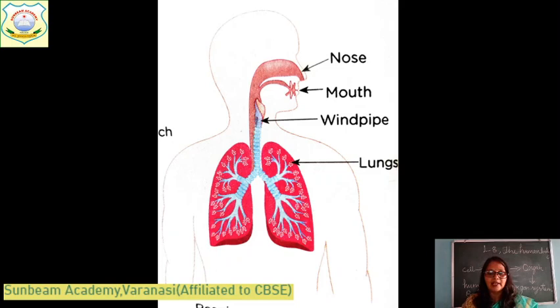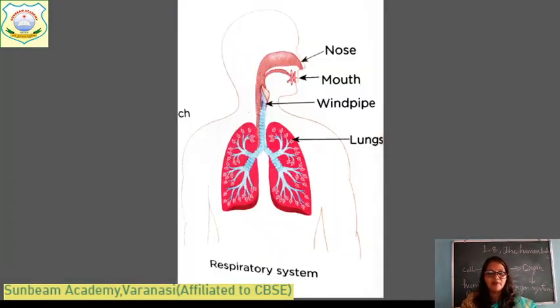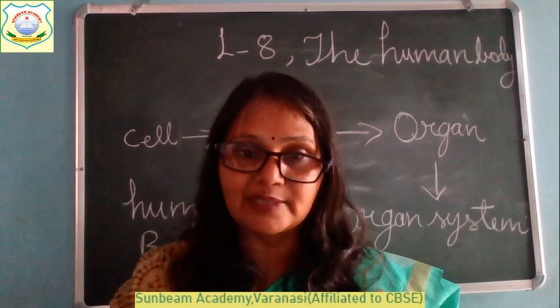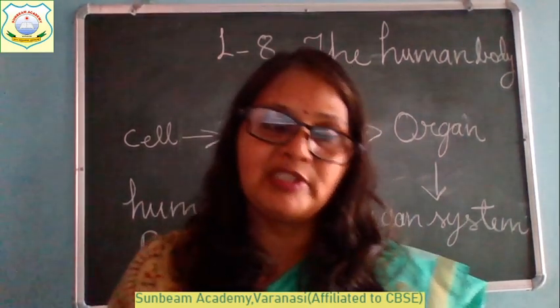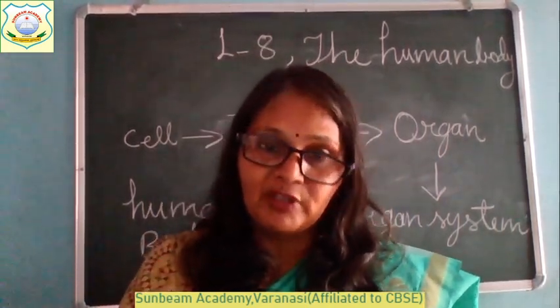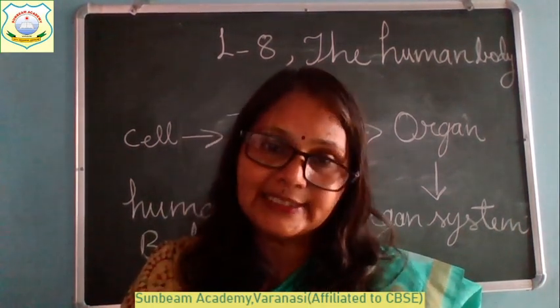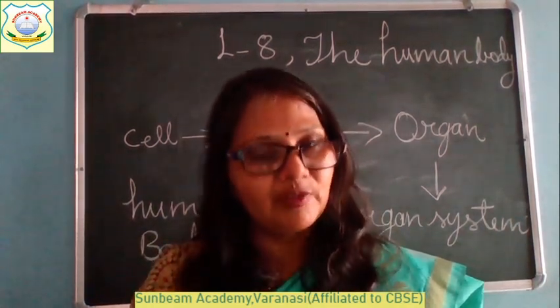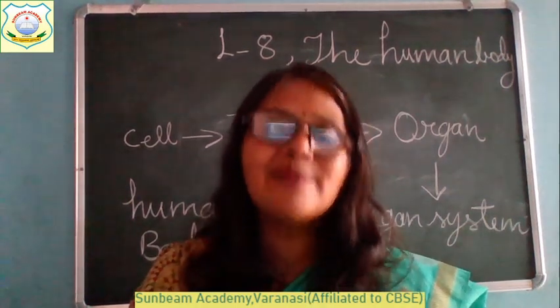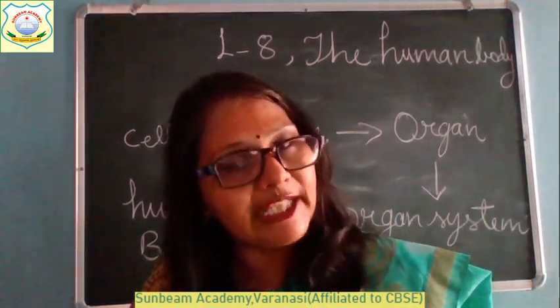Yes, children, as I have told you, our body is made up of different organ systems. We have many organ systems. Today we have learned about three systems. First was the skeletal system, another was the muscular system, and the respiratory system.